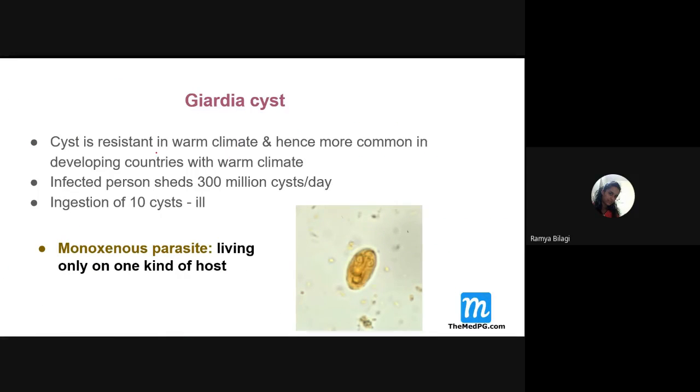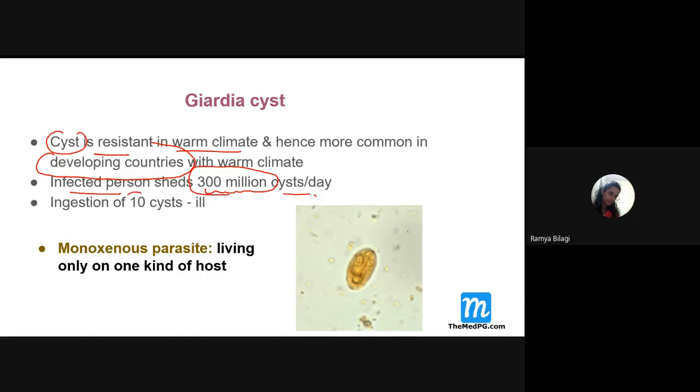Now, one more thing you have to remember here is the cyst is resistant in warm climate, and hence it is more common in countries like our India, that is in developing countries where the climate is very warm. And very important is that if a person is infected, that person will shed nearly 300 million cysts per day.